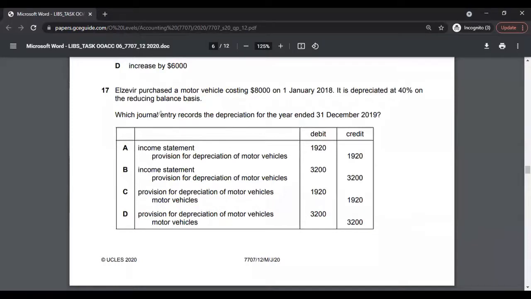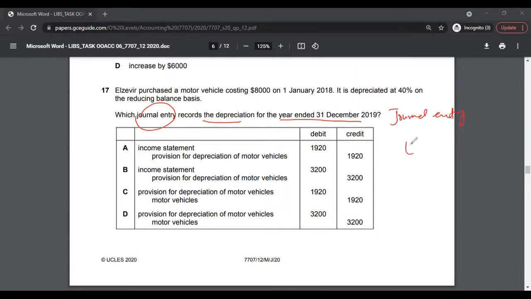Multiple choice 17, which journal entry records the depreciation? Again, this is about journal entries, and I would put this into easy. You should know how to make depreciation entries. If you would like to watch how to make depreciation entries and what depreciation is, I have a video in my basic accounting series, so you can always watch that.